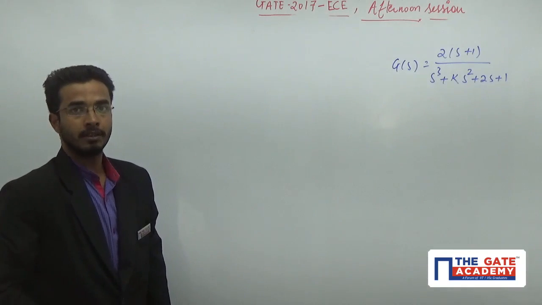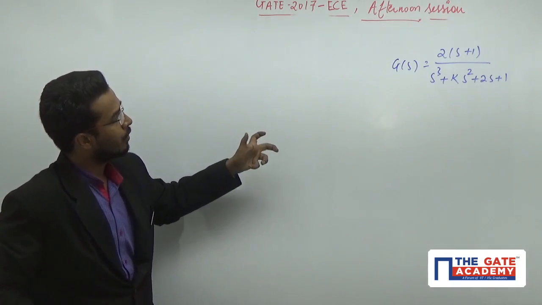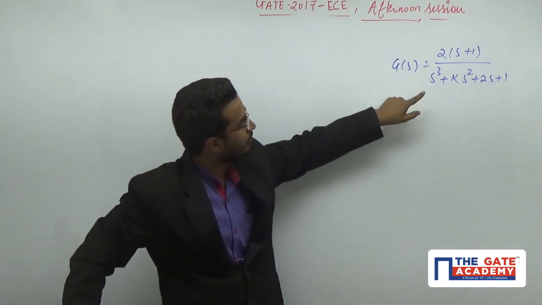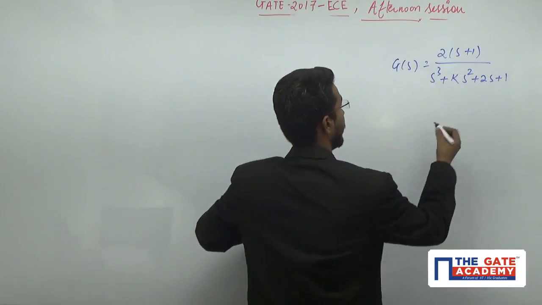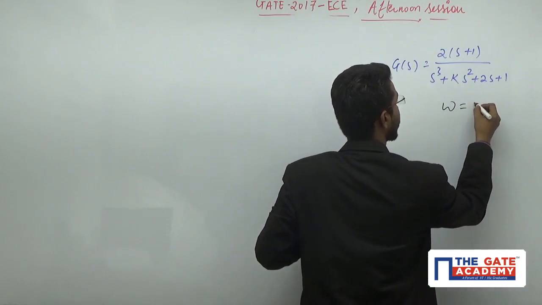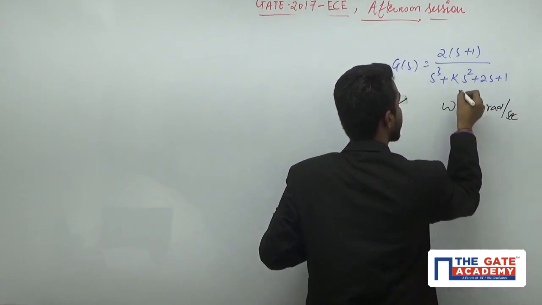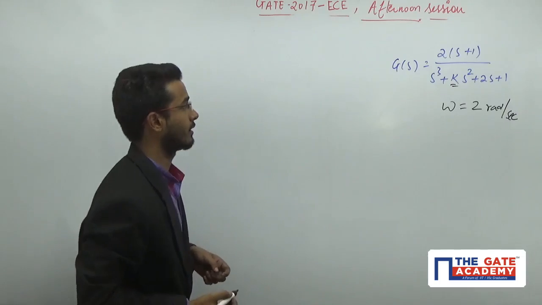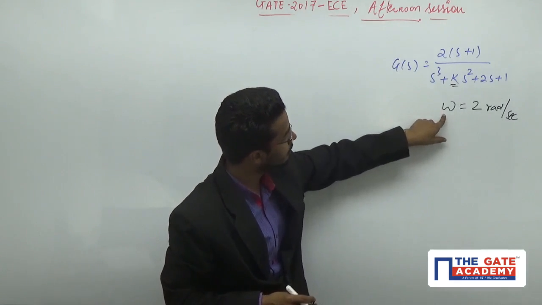Dear student, this is a control system question, and they want to know what should be the value of K for this unity feedback system when the natural frequency of oscillation is 2 radian per second. That means you have to calculate this value of K, for which your system has a resonant frequency of 2 radian per second.